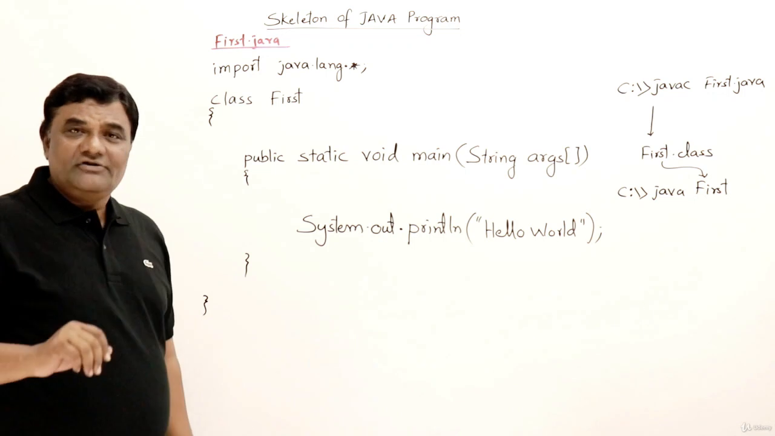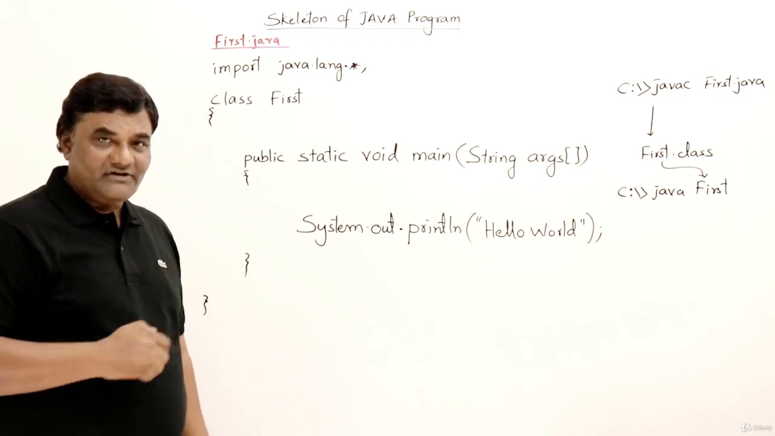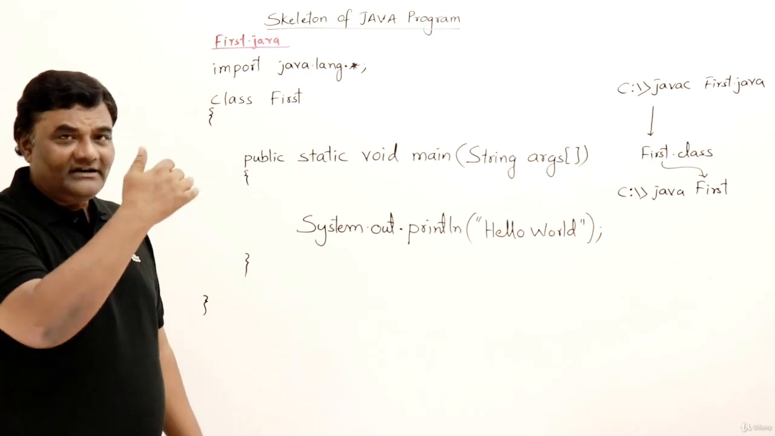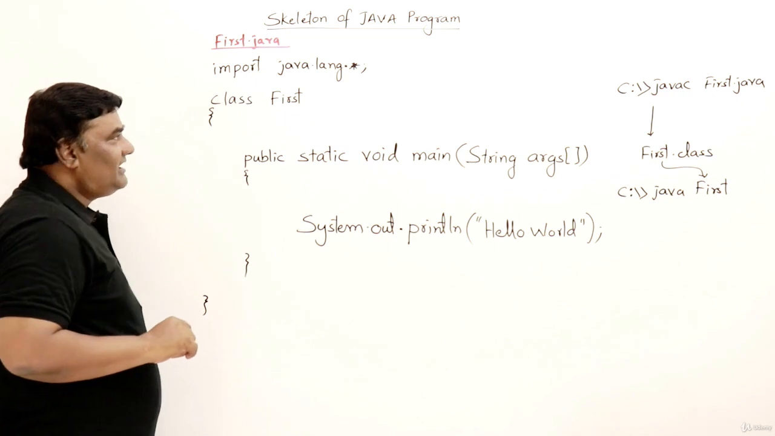Whatever editor you are using, you have to give the file a name. So you can give the name first.java for this first program. Then let us look at the things line by line. The very first thing is import java.lang.*.